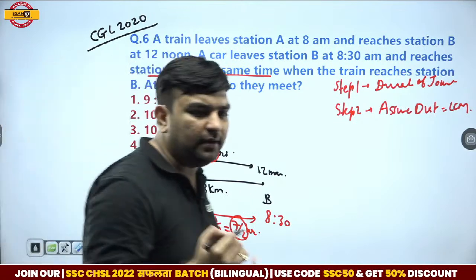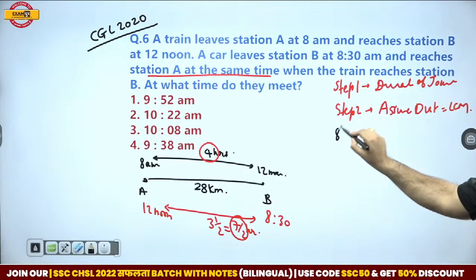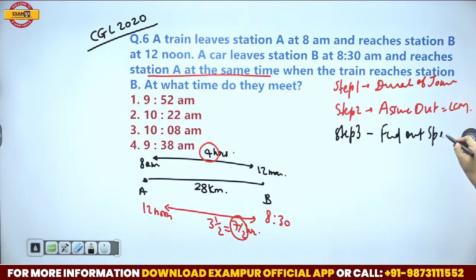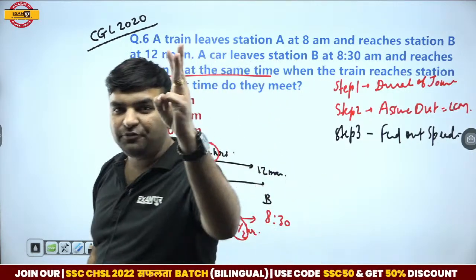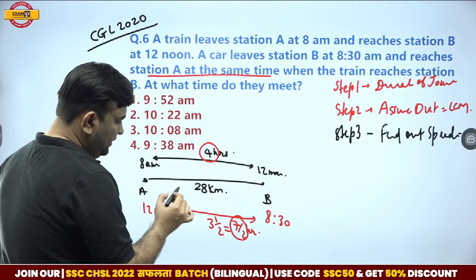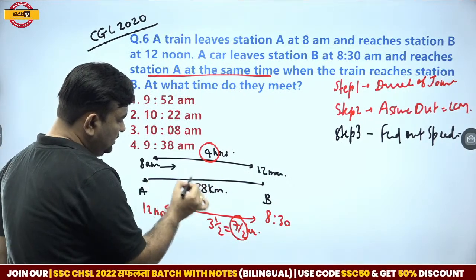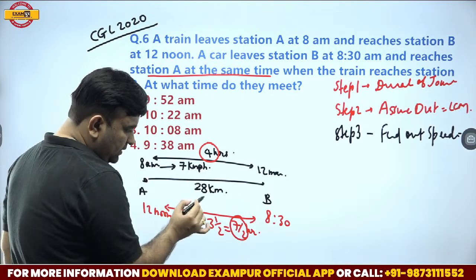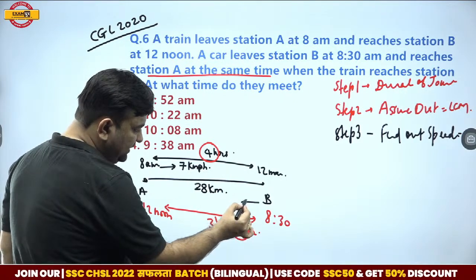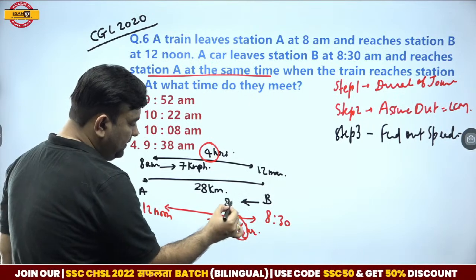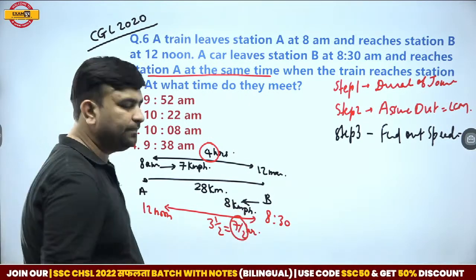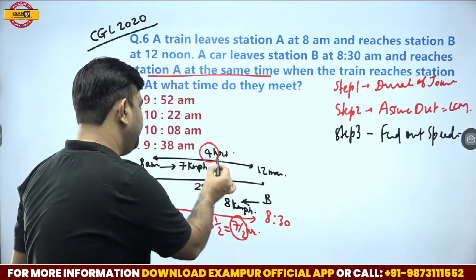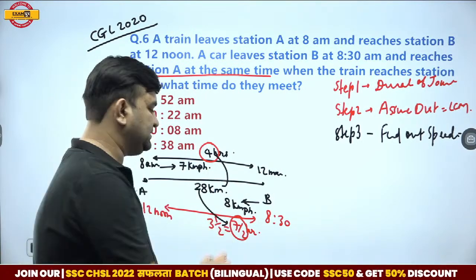What is step 3? Find out speeds. 28 kilometer in 4 hours, speed is 7 kmph. 28 kilometer in 7 by 2 hour, speed is 8 kmph. How am I doing it? 28 by 4 is 7, and 28 by 7 by 2 is 8.